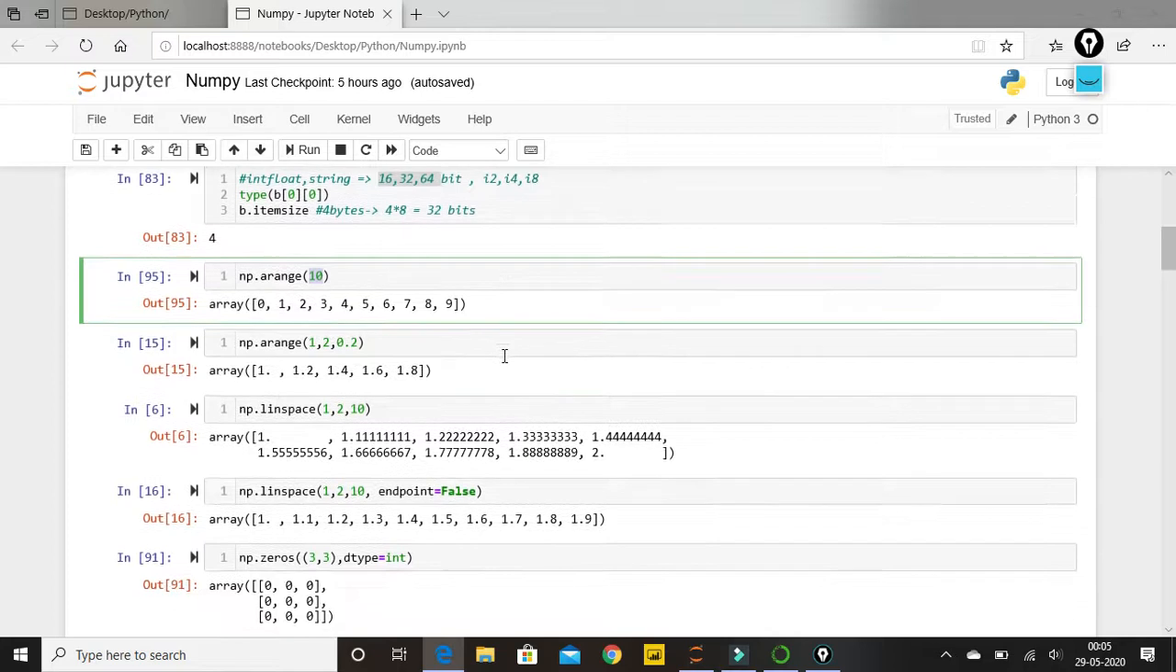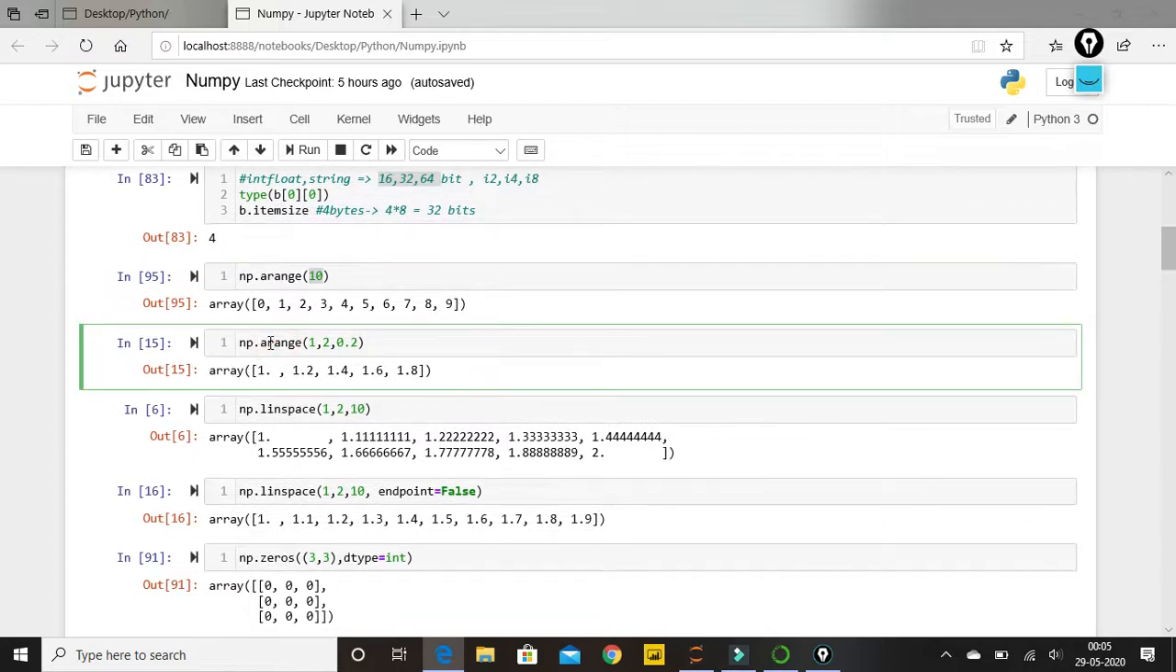Similarly, what I've done in my next example is np.arange, where we can give three parameters. First is start, so my arange will start from 1. Second is my end, the ending value that we are passing, and the third is nothing but my step, the jump. So starting is 1, so it is giving me 1 dot. Then it is jumping 0.2 because the step is 0.2.